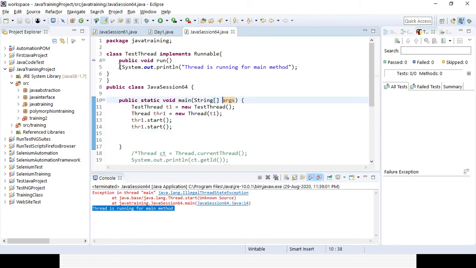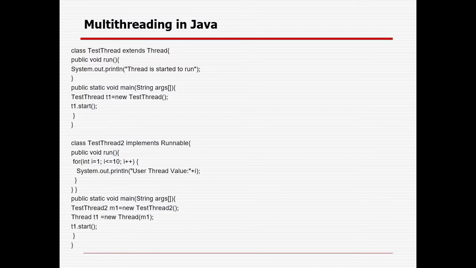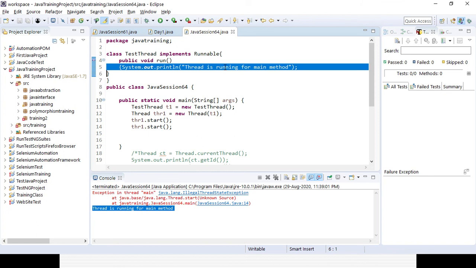Okay, now here I simply wrote the method body as thread is running for main method. Now if I want to use a for loop, what will happen, right? So here I will simply use a for loop.